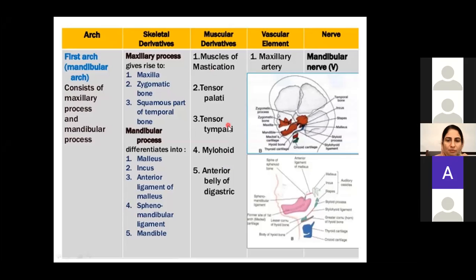First, excellent, Amna. And then there are other muscles like tensor tympani, which controls the opening and closing of eustachian tube; tensor palatii, which tenses the palate; and mylohyoid, which forms the floor of the mouth; and anterior belly of digastric, which helps in division of the triangles of the neck. That's a muscle of the neck. Okay, so any of these muscles may come, and the question would be like, which of the following muscle is derived from first pharyngeal arch?